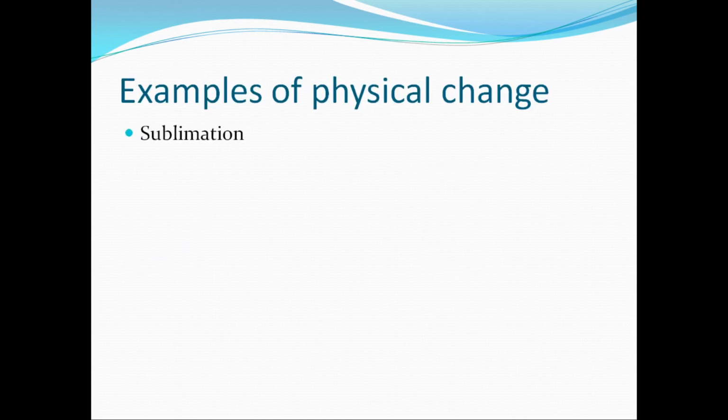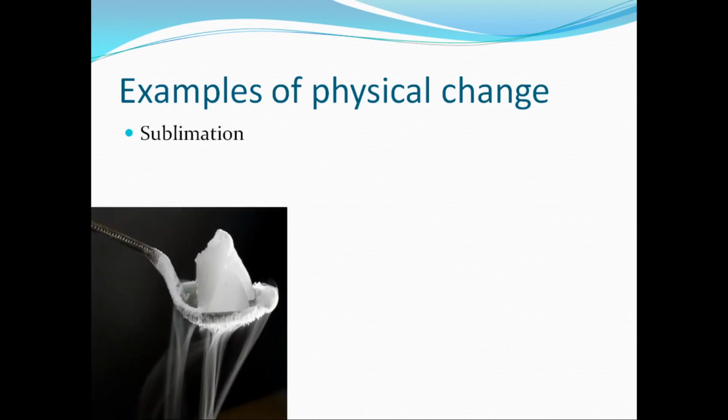Next example of physical change is sublimation. So what do you mean by sublimation? Sublimation means a process in which a solid directly forms vapors without melting. Here this is ammonium chloride. When we heat ammonium chloride, it is directly converted into a gaseous state without melting. This is called sublimation, and here no new substances are formed. So this is a physical change. Sublimation comes under physical change.